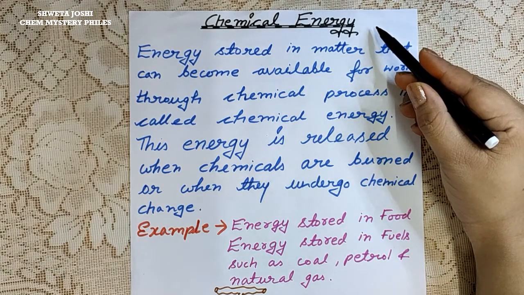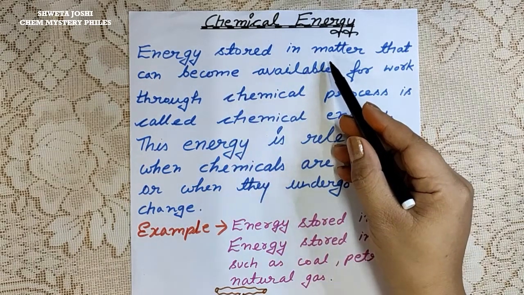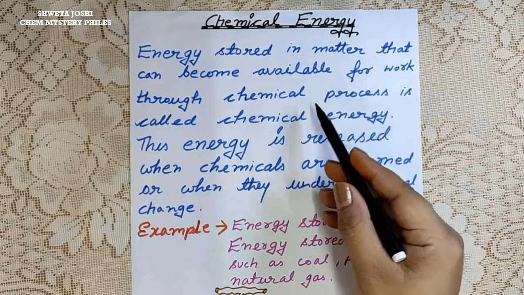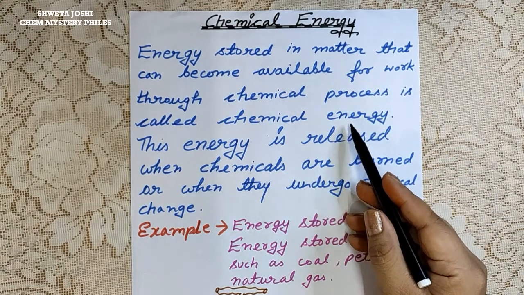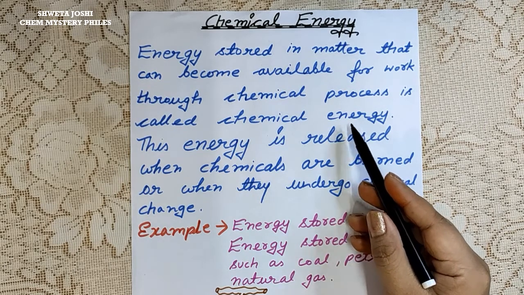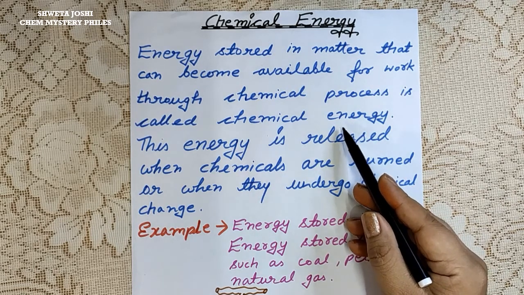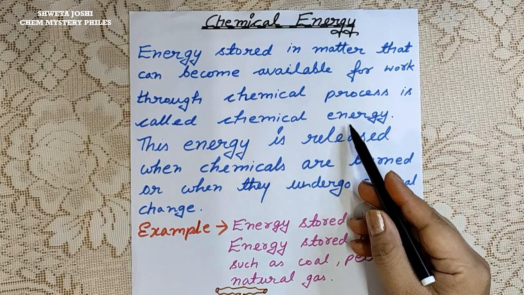What is chemical energy? The energy which is stored in matter that can become available for work through a chemical process is called chemical energy. That is the energy which is stored in food, fuels, etc., which can be transferred from their matter form into energy form.